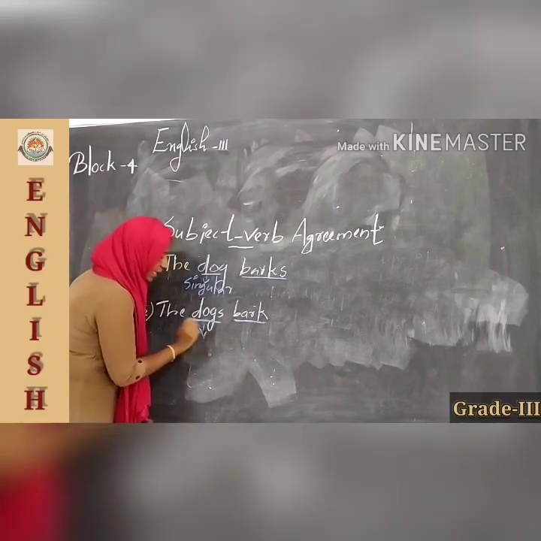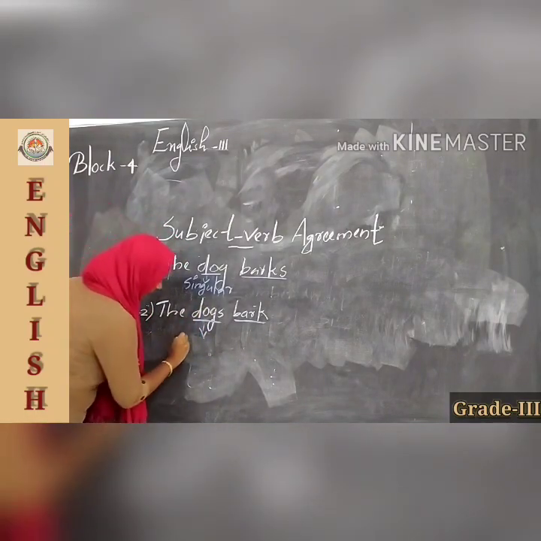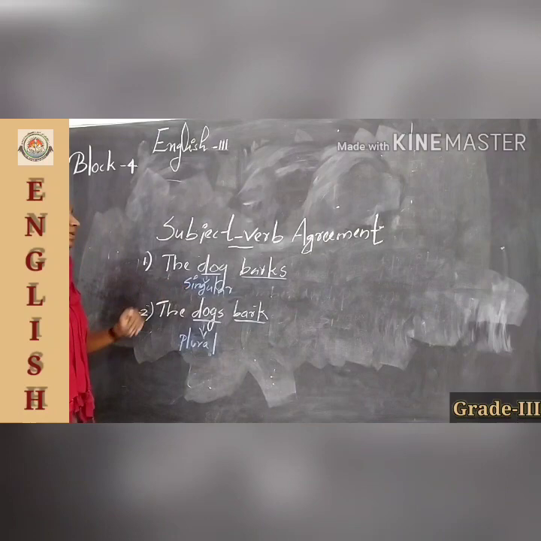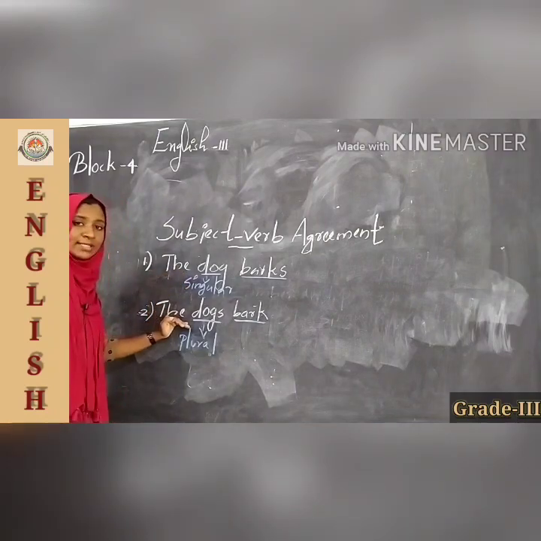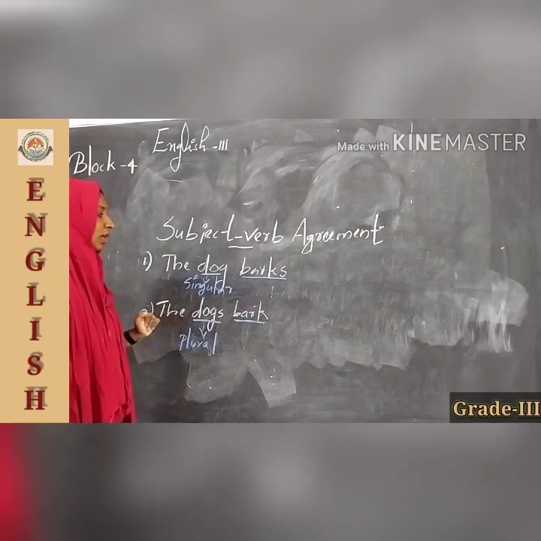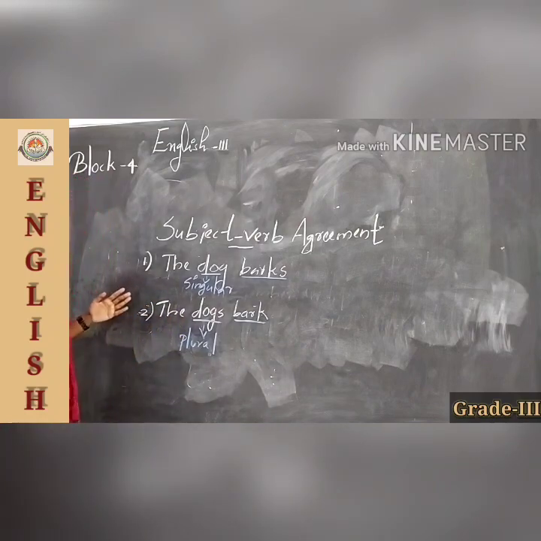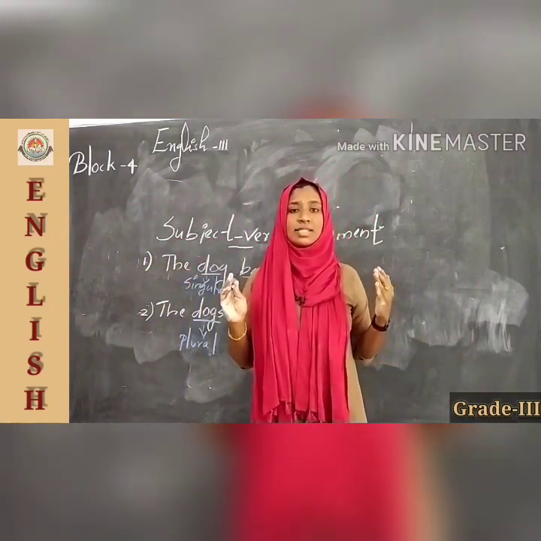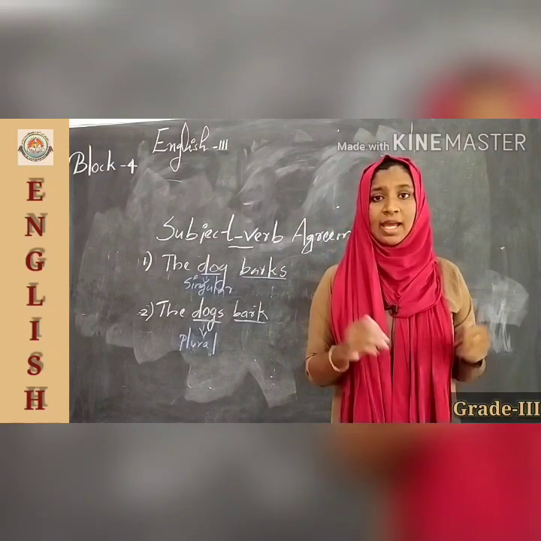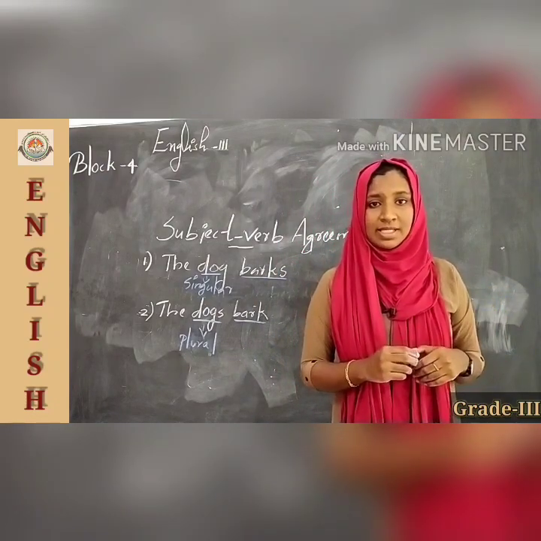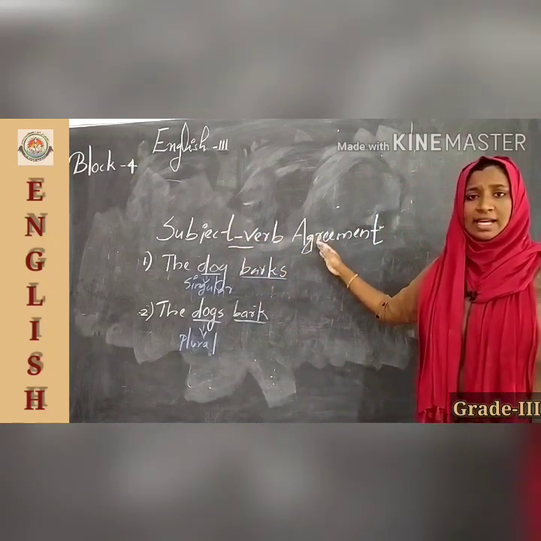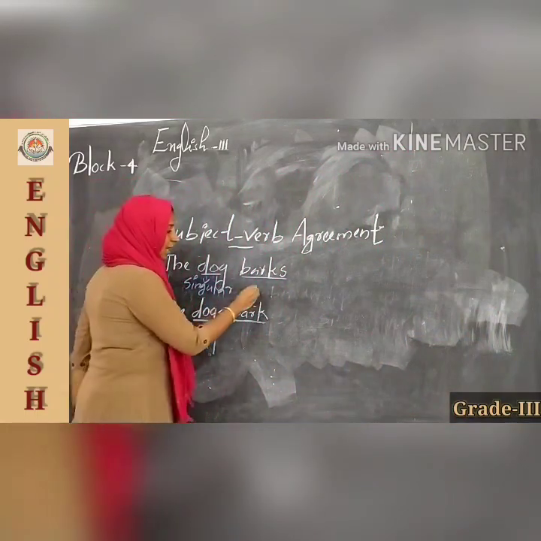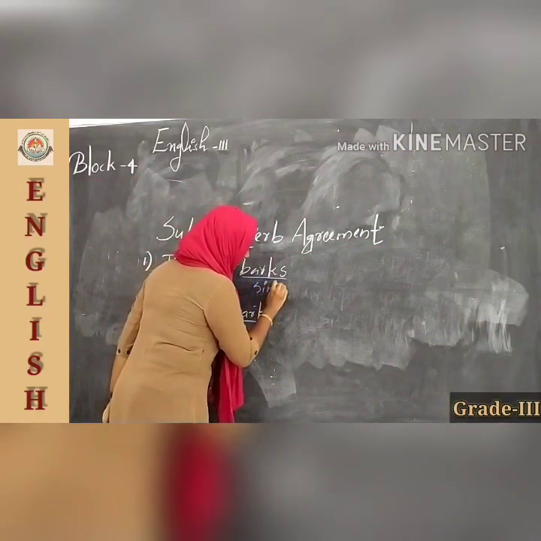And here the subject is dogs, so it is plural. Plural, is it clear? Here the verb is singular and here the verb is more than one, so it is plural. Okay, is it clear? Then we already said that yes, a singular subject takes a singular verb and a plural subject takes a plural verb, isn't it? That is the rule for subject verb agreement. So here the dog is singular, so barks is also singular.